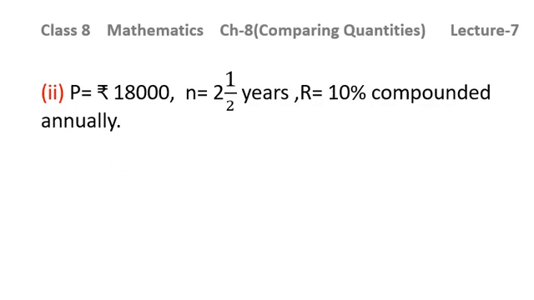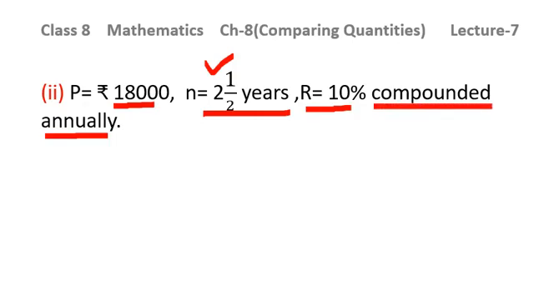Coming to second part, here the principal is 18,000, time is 2.5 years, rate is 10% compounded annually. Dear children, whenever time is given to you like this, that 2.5 years, and you are supposed to find the interest when it is being compounded annually, then in that case, first of all, you will calculate the compound interest for 2 years. Here in this case, as 1.5 is given to you, first of all, you will calculate the interest for this number of years, that is 2 years, and then using the simple interest formula, you will be calculating the interest for half years. I will show you in this question.